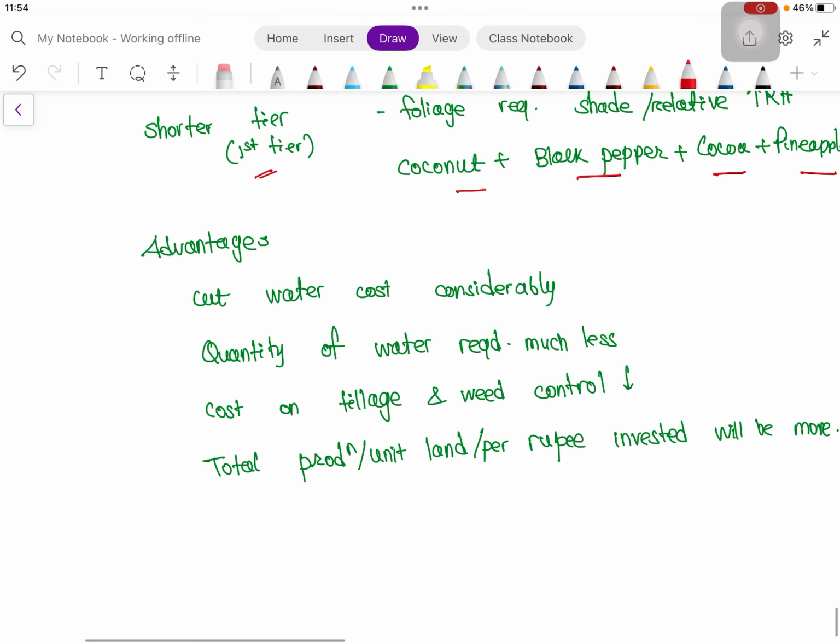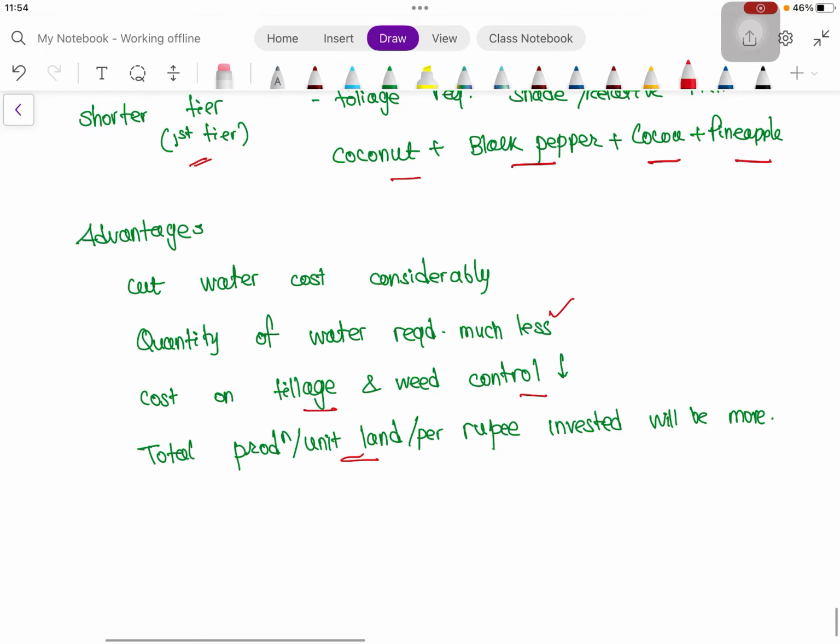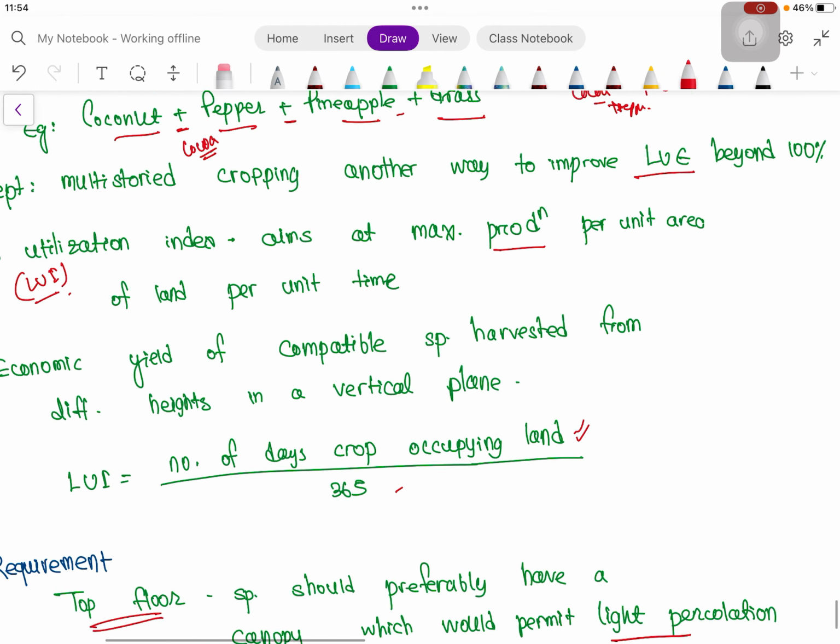Then advantages: water cost is cut considerably, the quantity of water required is much less, the cost of tillage and weed control will be low, and total production per unit land per rupee invested will be more. So these are four advantages of multi-story cropping.